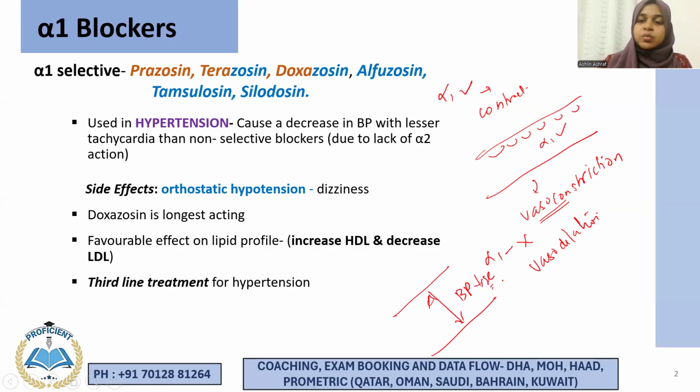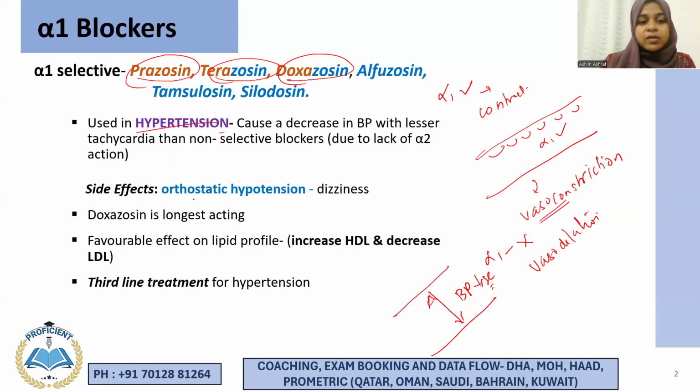Now, in which case do you want your BP to fall? When you have hypertension. So the major use of this class of drugs is to treat hypertension. Which drugs do that? Prazosin, terazosin, doxazosin are the major drugs used to treat hypertension. Now, what is the side effect? The side effect is because it has the potential to cause hypotension.